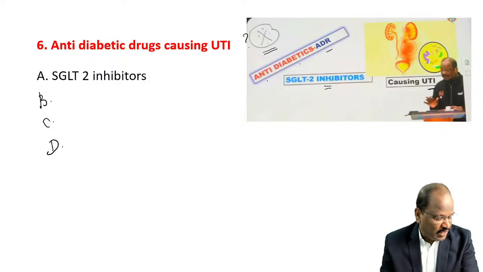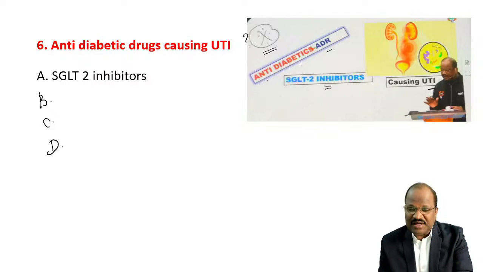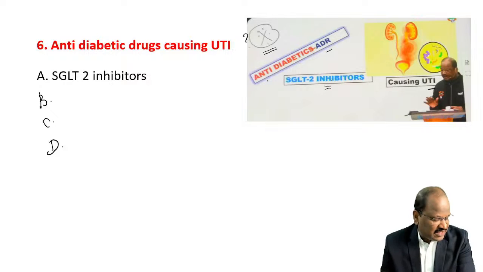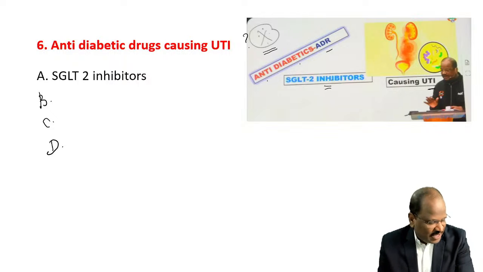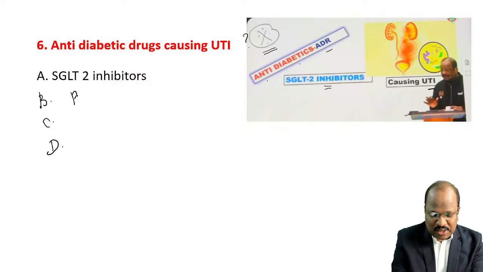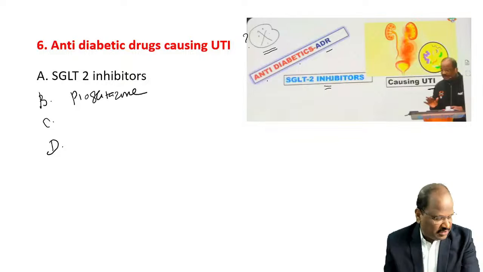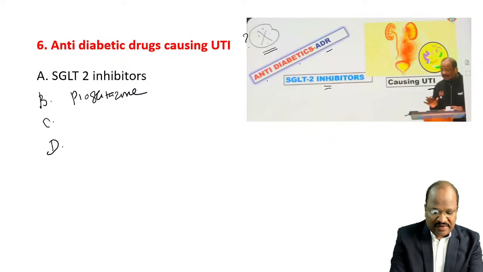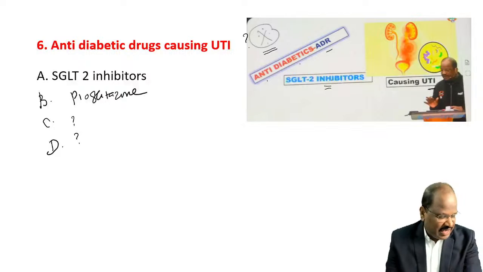SGLT2 blocker we mentioned, but other options I'm not getting. If you able to recollect, can you please tell if there's is was there? Yes, is Arti very good ma is there, but I want option given. Anti-diabetic. Oh, one is pioglitazone. Okay, one is pioglitazone. Other option? Any other option? Any other option? One is pioglitazone. Okay, I will verify the option with the other candidate and then I will post you.